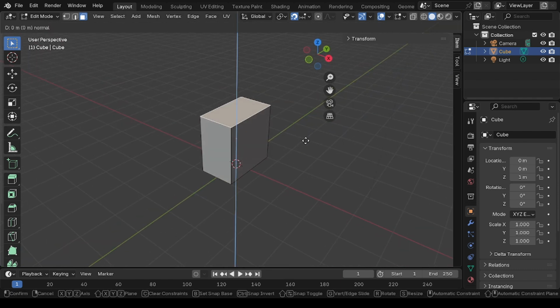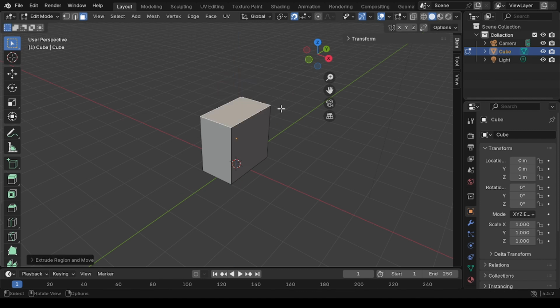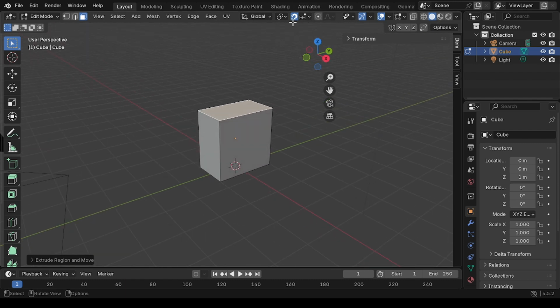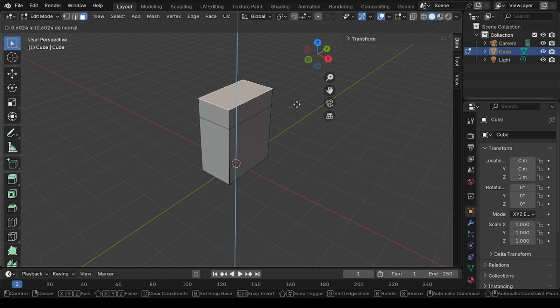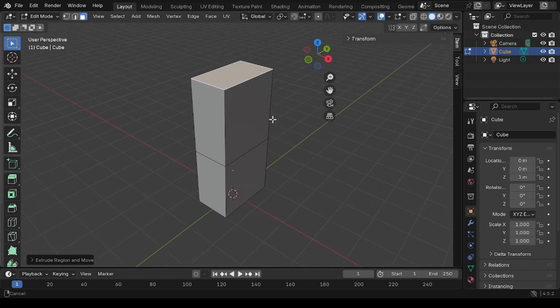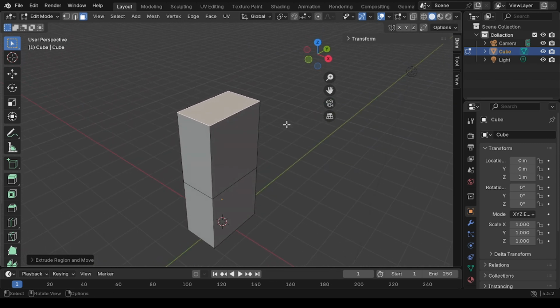You can click the A for extrude, and drag up, or sorry, you can click Shift Tab to deactivate this. You can click Shift and Tab. Okay, after that you can click A again and drag up. Okay, just like this. Okay.